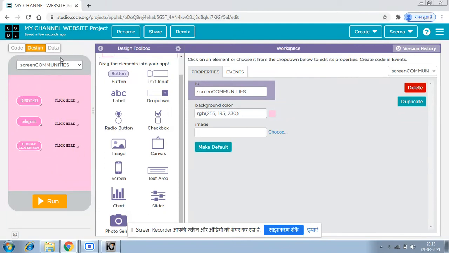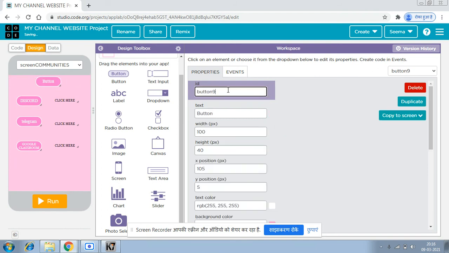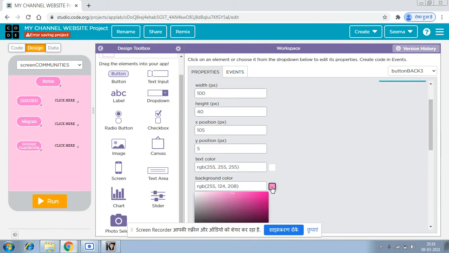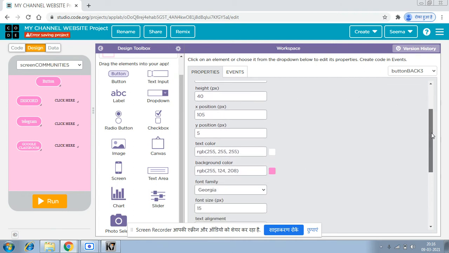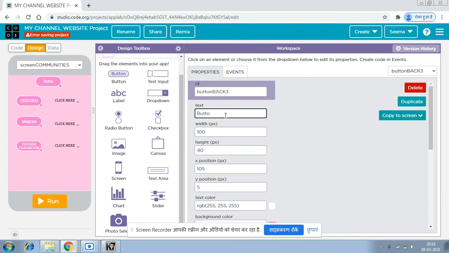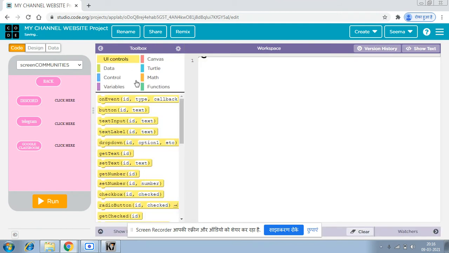Yeah, and how to put the URL we will discuss later. And now I will just add the back button. Yes, button back 3. So button back 3, and the background color will be like that only. We just need to add the text of back. Yeah, now let's code. We have just done designing too much.